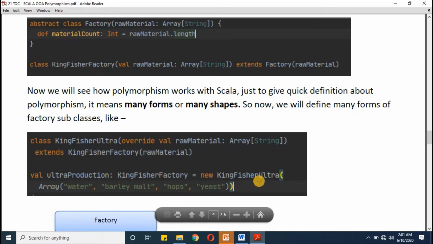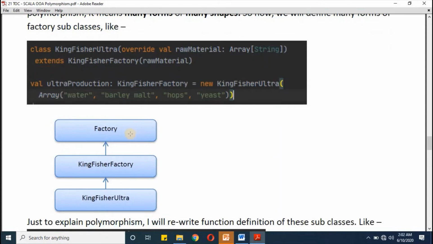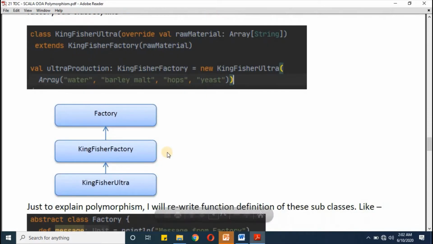Now we are creating an object of Kingfisher Ultra, and I'm saving this Kingfisher Ultra object into a Kingfisher Factory type of object. In our previous session also we discussed this concept, and it is pretty much fine because both these classes are compatible with each other. So now, just to give you a transparent look at the class hierarchy: at first we defined the abstract class called factory. Then we defined the subclass Kingfisher Factory. And then we defined Kingfisher Ultra. And this is the class hierarchy we have defined.